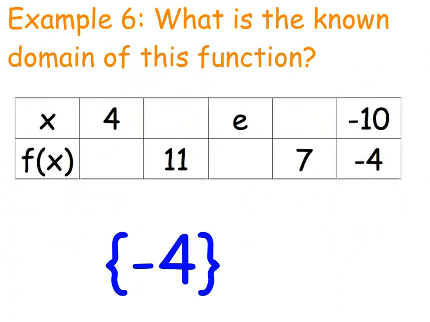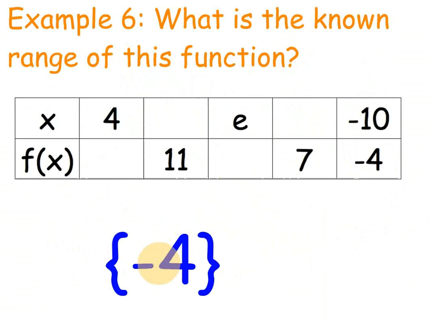What's the range of this function? Well, just like when we looked at domain, here only one value actually comes from an x value. 11 and 7 do not come from x. So only -4 is part of the range. It comes from -10. So the answer, for example 6, what is the... okay, I need to fix that. Hold on a second. Okay, I fixed it. What is the known range of this function? The answer is -4. It's the output that comes from an input. No other outputs come from an input, so the only answer we can put is -4.